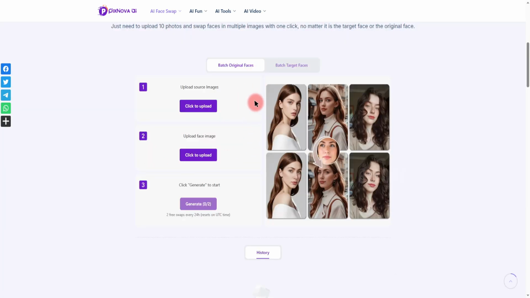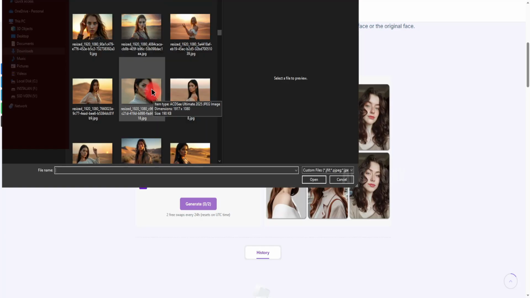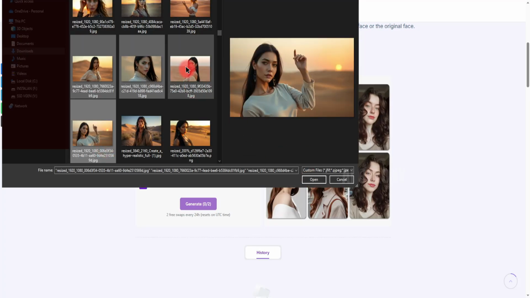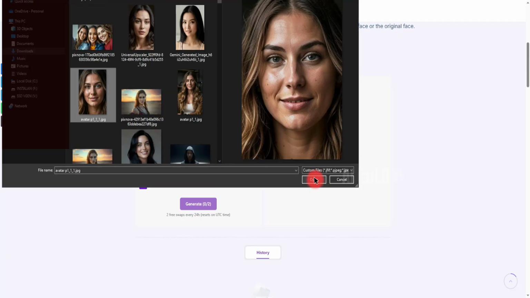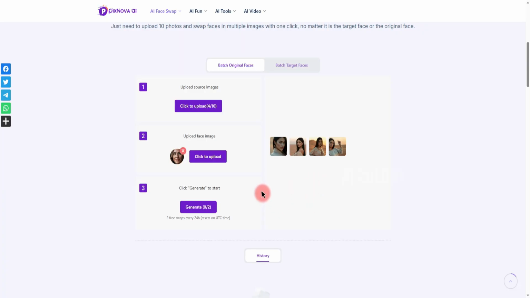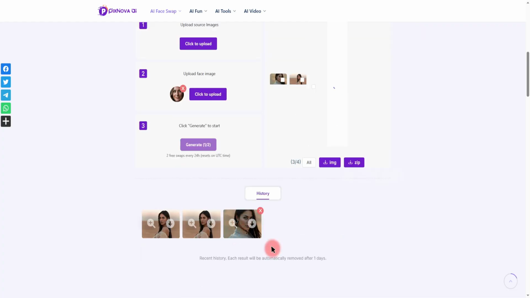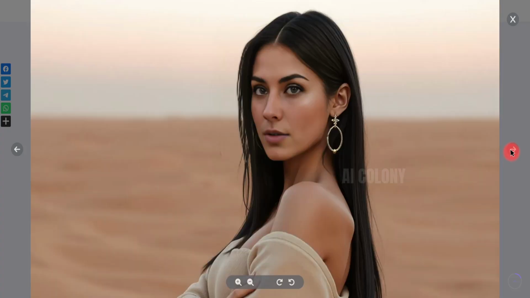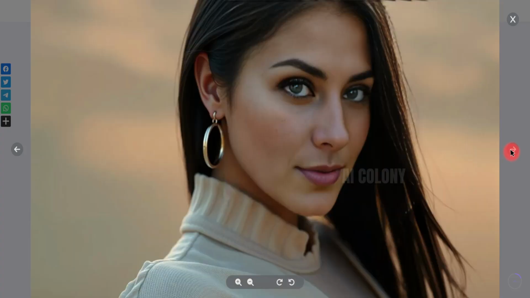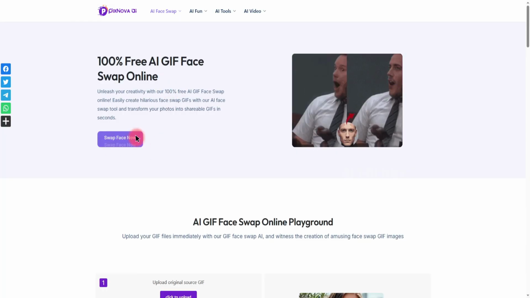Once you're on this page, click here and then upload all of your source images. After your target images are uploaded, proceed to upload the single face image you want to apply across them. Once everything is perfectly set up, press the Generate button. And there you have it! You can see that all the images now feature the same swapped face, a massive time saver for bulk content creation. Now, this isn't the end of its capabilities. You can even swap faces from GIFs.